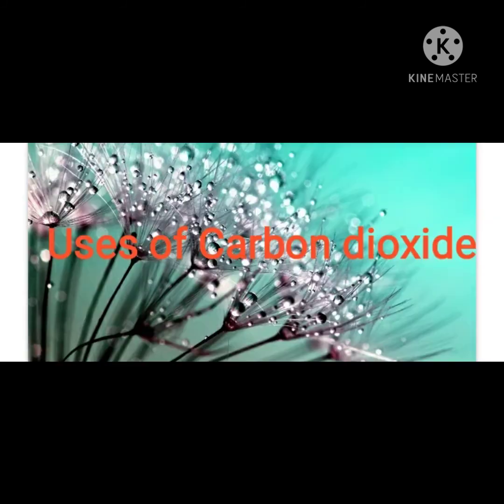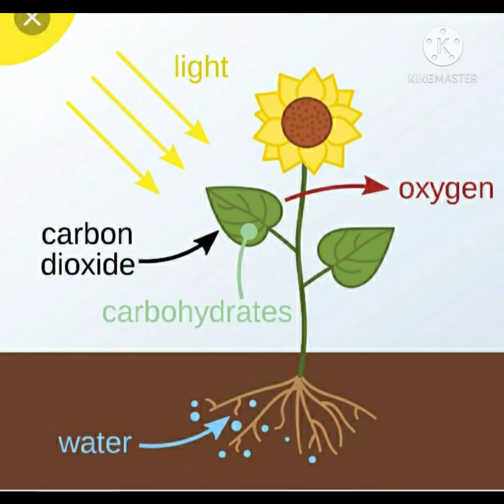Now we'll study the uses of carbon dioxide. Carbon dioxide is needed by plants to prepare their food by the process of photosynthesis. In this process, plants prepare glucose using water and carbon dioxide in the presence of sunlight and chlorophyll.